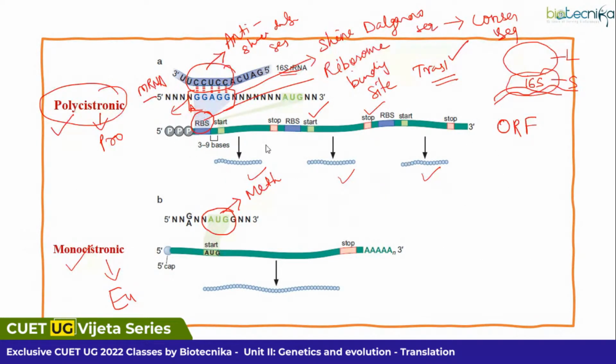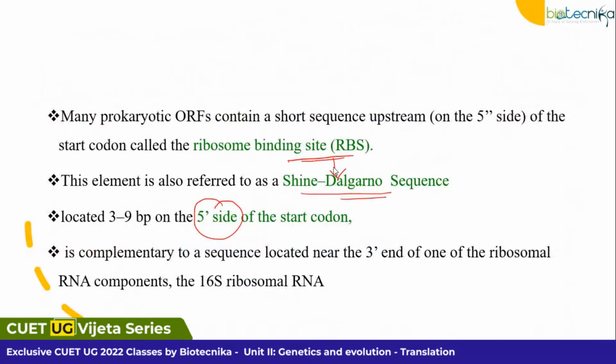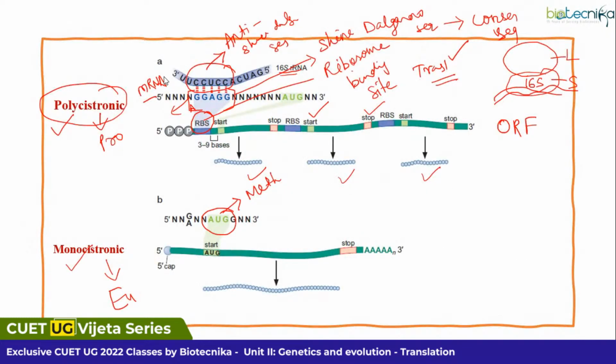So towards the 5' the Shine-Dalgarno sequence is present. Then this 5' Shine-Dalgarno sequence will be complementary to the 3' end of the 16S ribosomal RNA. That's what I said. This is your anti-Shine-Dalgarno sequence, which is present within your 16S rRNA. So these two will be complementary to each other.